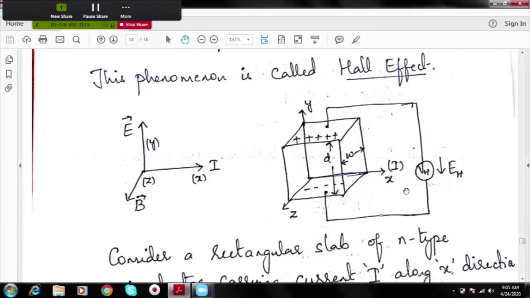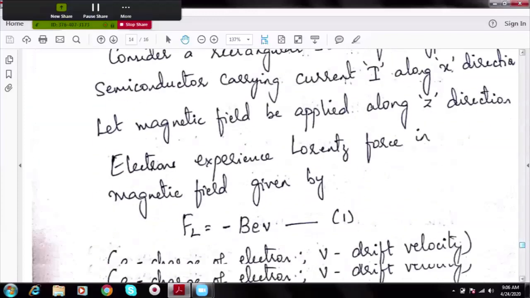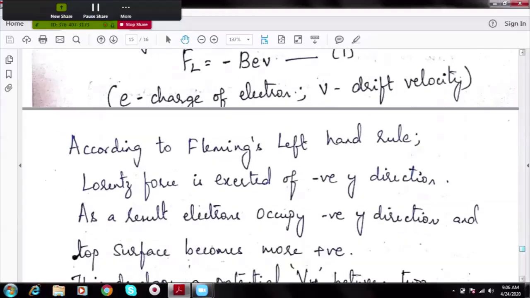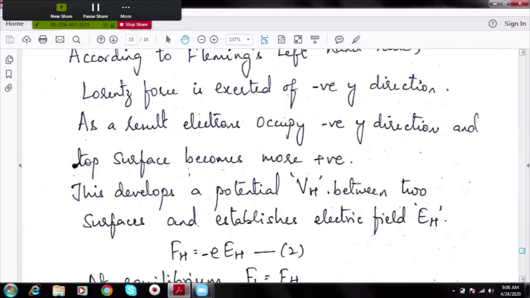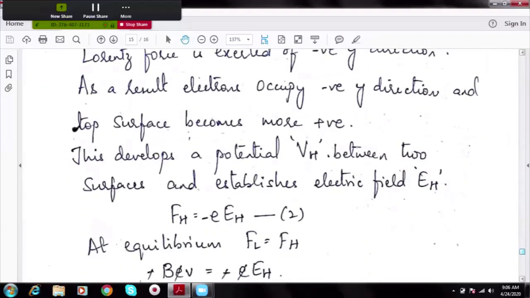A potential difference called V_H is established, and I say there is an electric field E_H because of more electrons occupying the lower end of the slab. So on applying Fleming's left-hand rule, we see that there is a potential V_H between the top and bottom end of the slab, and electric field E_H is established.